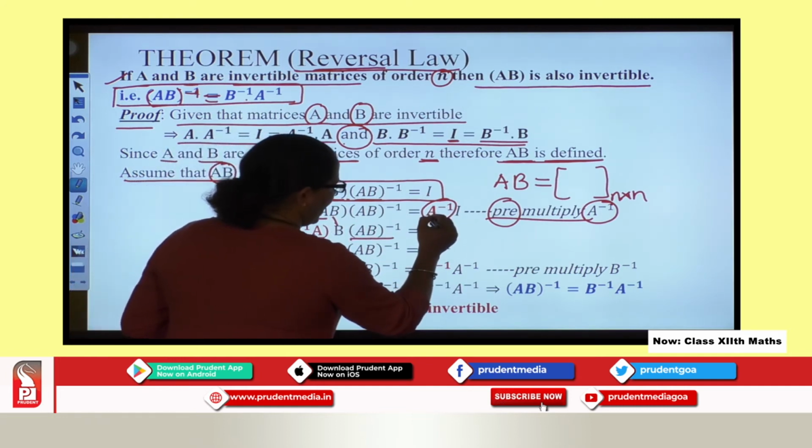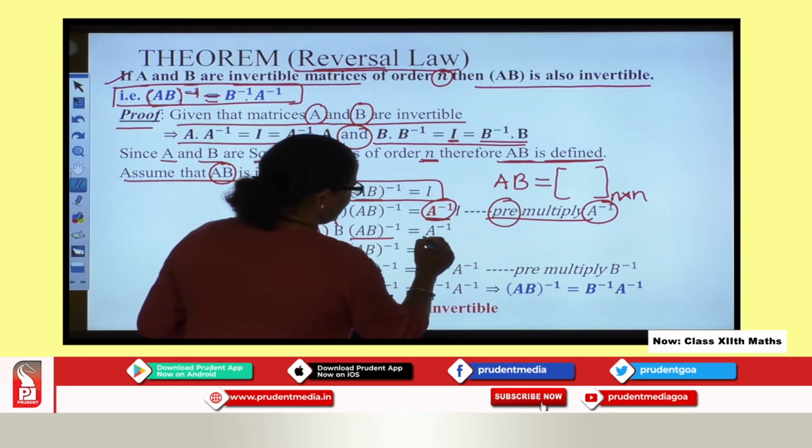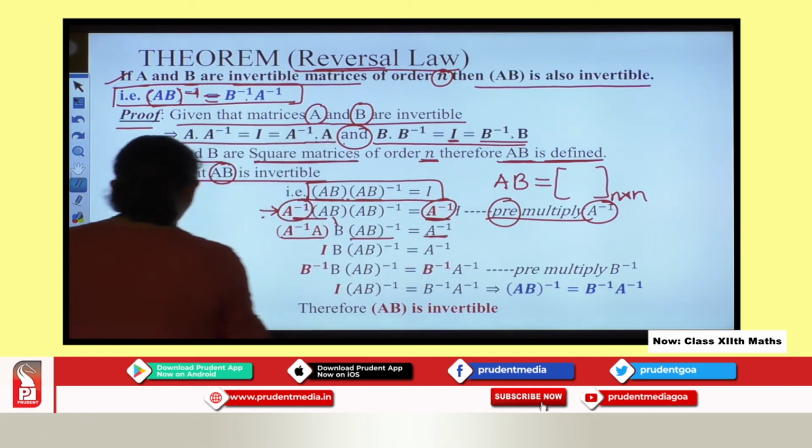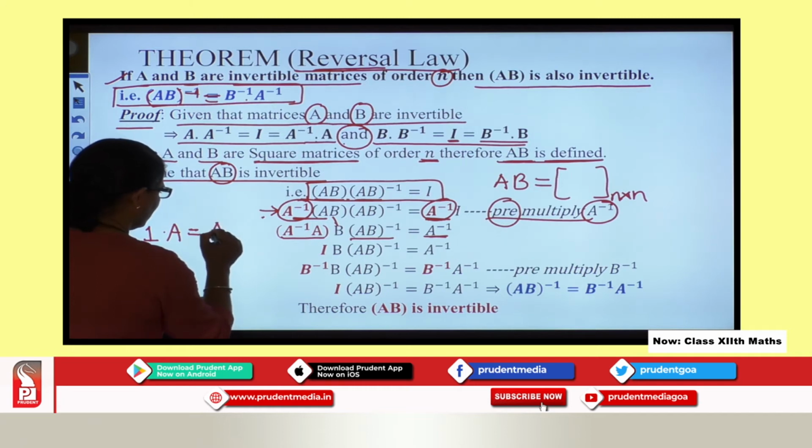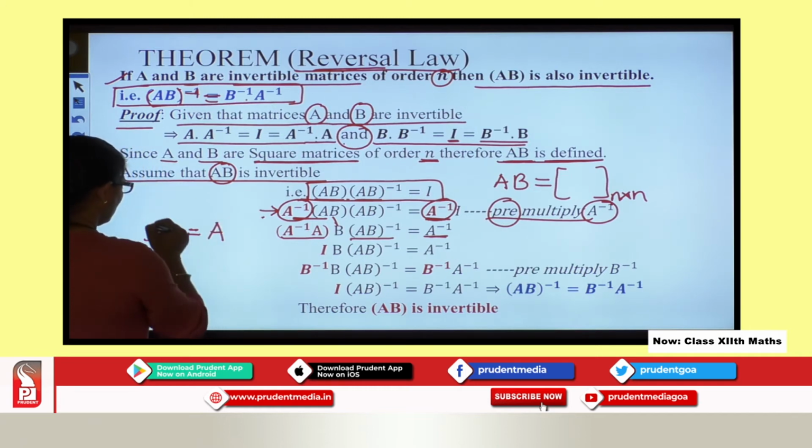Now A inverse into I is always A inverse. Basically, 1 into any matrix is equal to the original matrix itself. So the identity matrix basically signifies your 1.